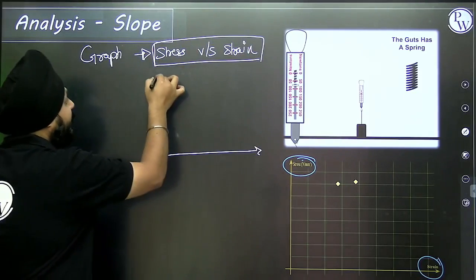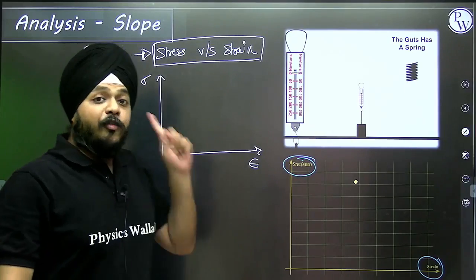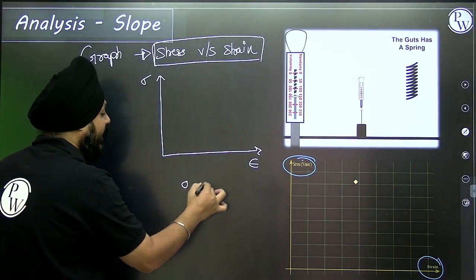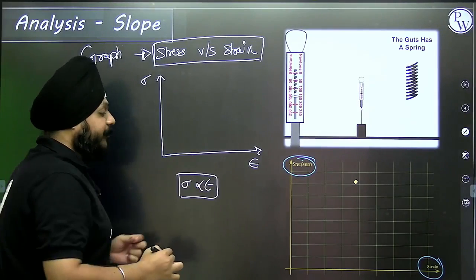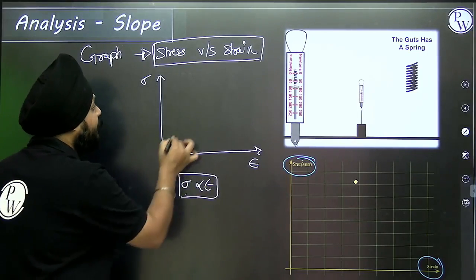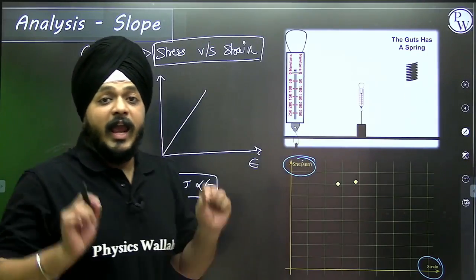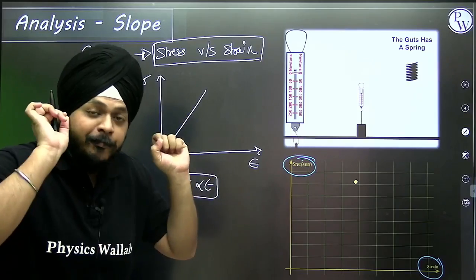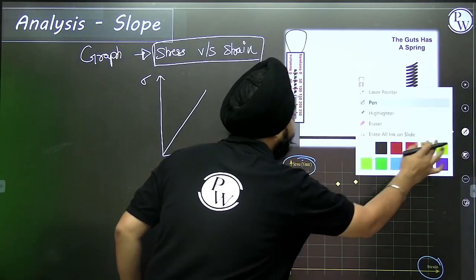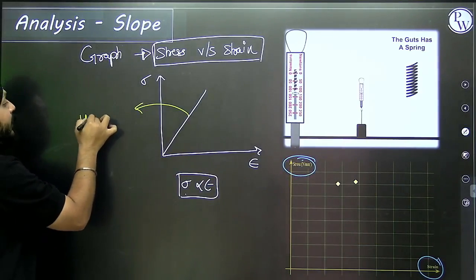Suppose we are conducting an experiment, this is the value of the stress and this is the value of strain. For Hooke's law, as the stress is directly proportional to strain, when we conduct the experiment and get the relevant observations, this graph should be a straight line. Within the limits of proportionality, this graph should compulsorily be a straight line. I used that word in Hooke's law, right? Up to a certain limit.